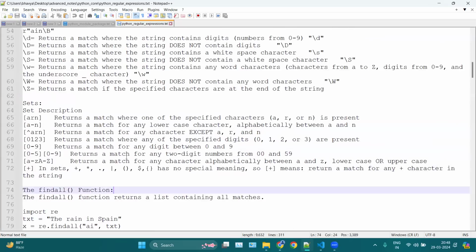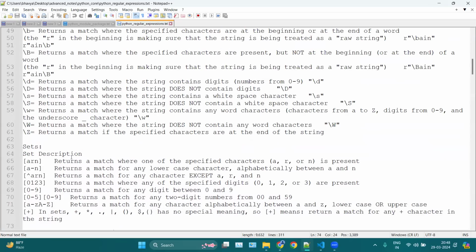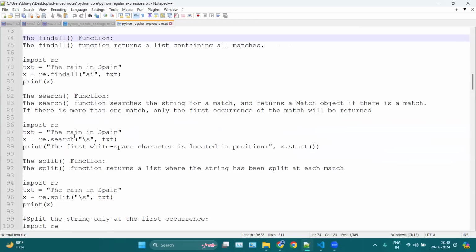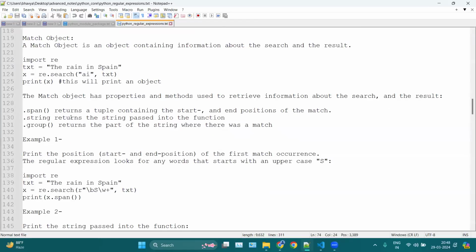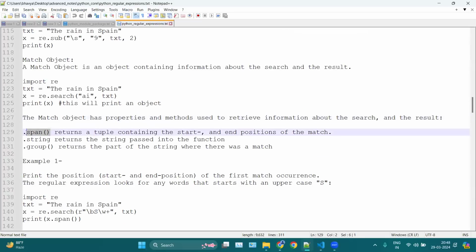Okay. Again, apart from these set descriptions and special sequences, we have one more feature, which is the match object. So we will see how we can use this match. Span will return a tuple of your index values. For example, you are finding the word apple.